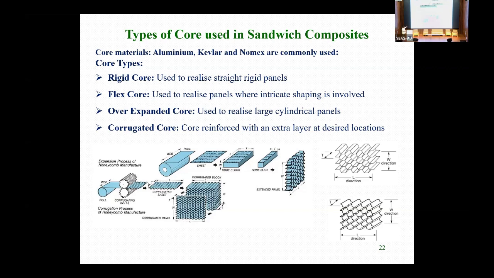How the core is manufactured, that also we have explained here. You can see there is a hob; the hob can cut and the core can be expanded. So that is one process, and the second process is the corrugated core, where sheets can be stacked together and then sliced. These are the two methods. Basically, we are going for the first one, the standard one. And the last one is the flex core. You can see the cell configuration: because of this configuration, it can take the shape of our mold or whatever tool is there for the required purpose.